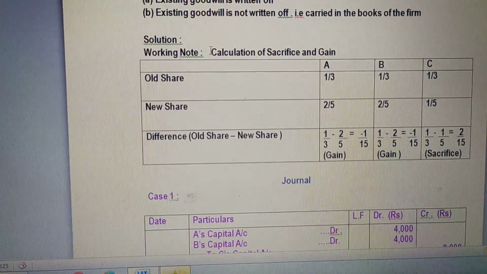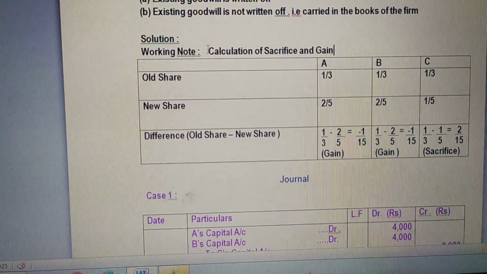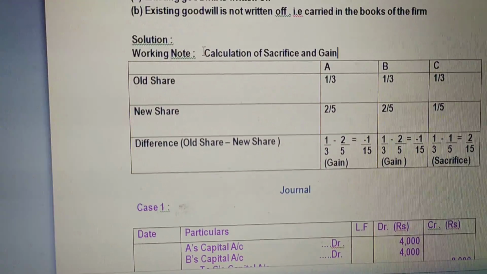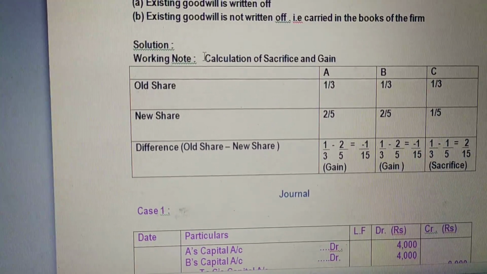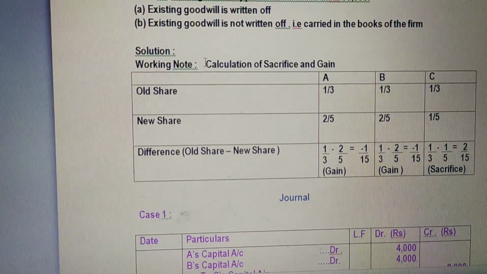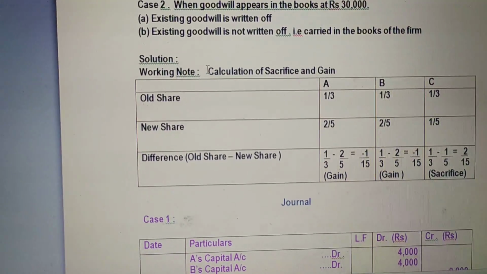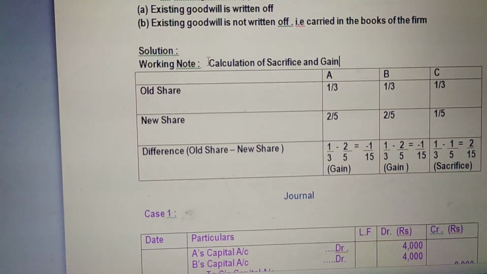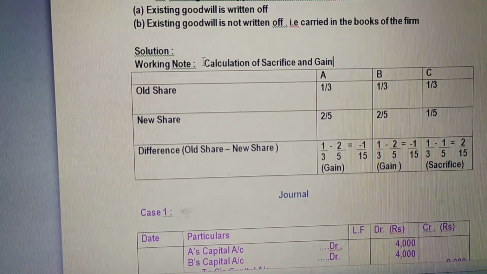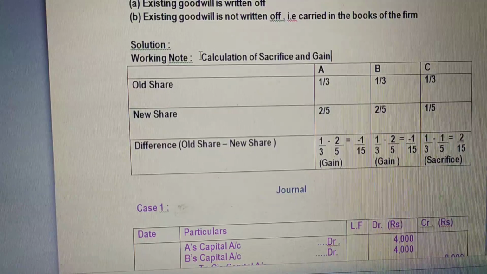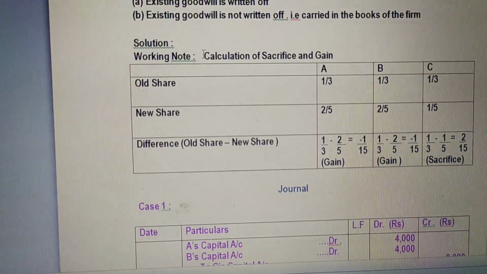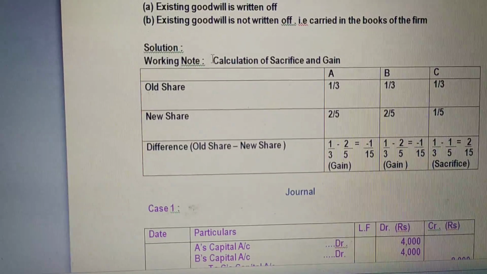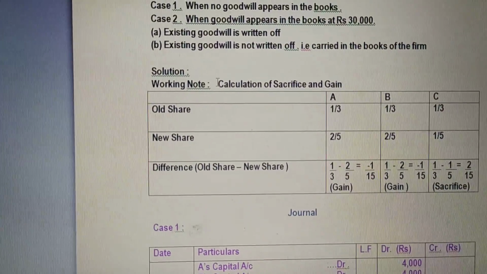I have used the formula of sacrificing ratio, and the formula is old share minus new share. So here the answer is A got minus 1/15. This minus denotes he is a gaining partner. In the same manner, B minus 1/15, again a gaining partner. C has sacrificed because his old share was more than the new one. How much he sacrificed? 2/15. So he is a sacrificing partner, being a positive fraction.